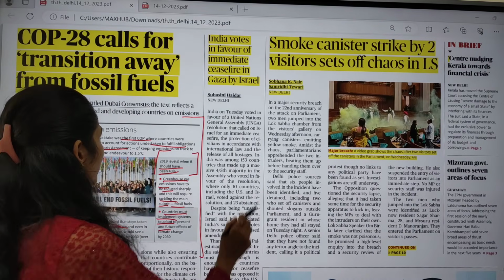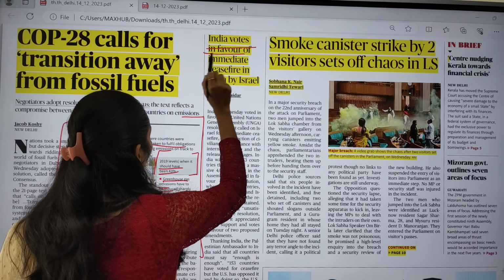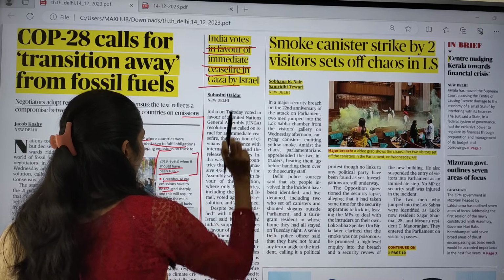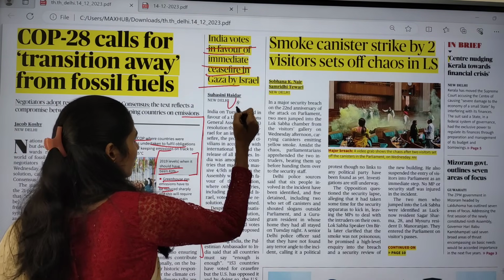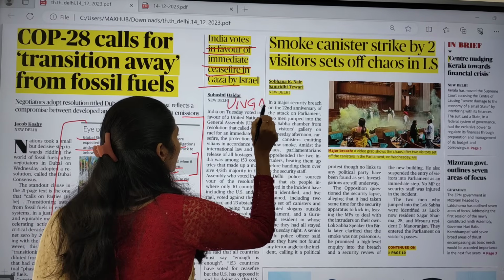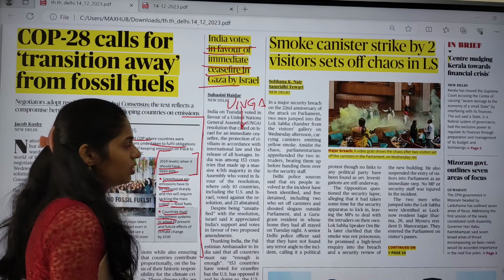And the next topic is India voting in favor of an immediate ceasefire in Gaza by Israel. India voted in the United Nations General Assembly, in favor of the resolution.